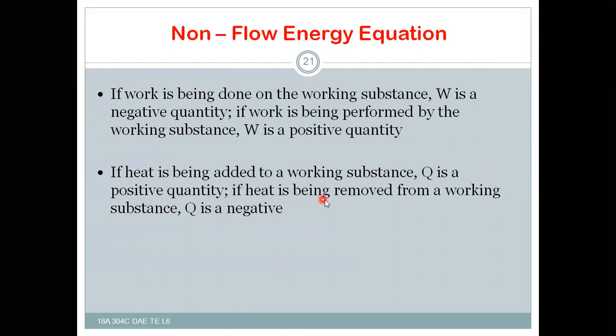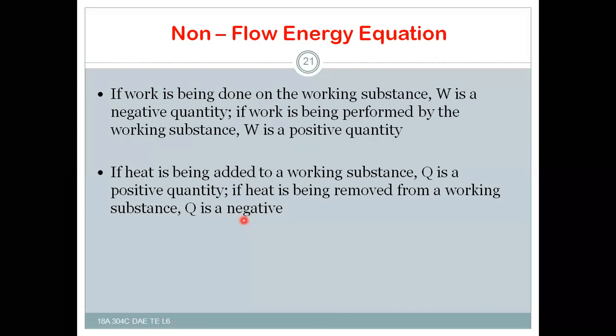If heat is being removed from the working substance, then Q is negative. That means work done by the system is positive, work done on the system is negative, heat supplied to the system is positive, and heat removed from the system is negative.